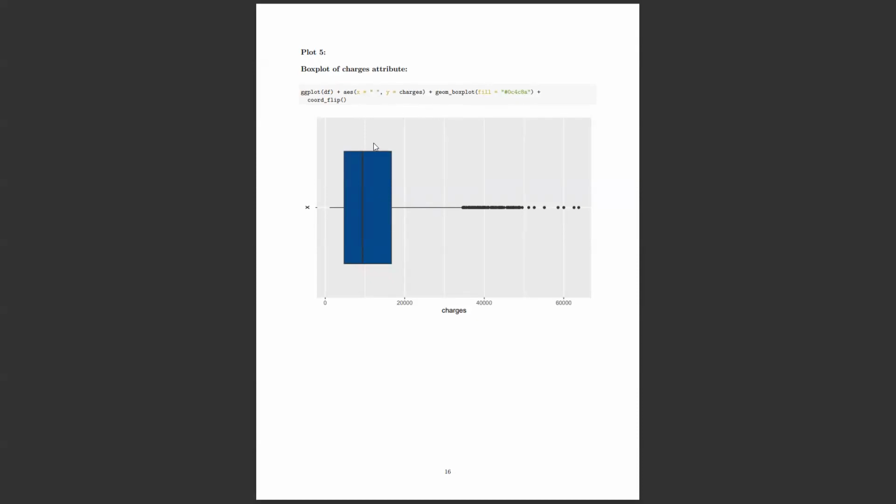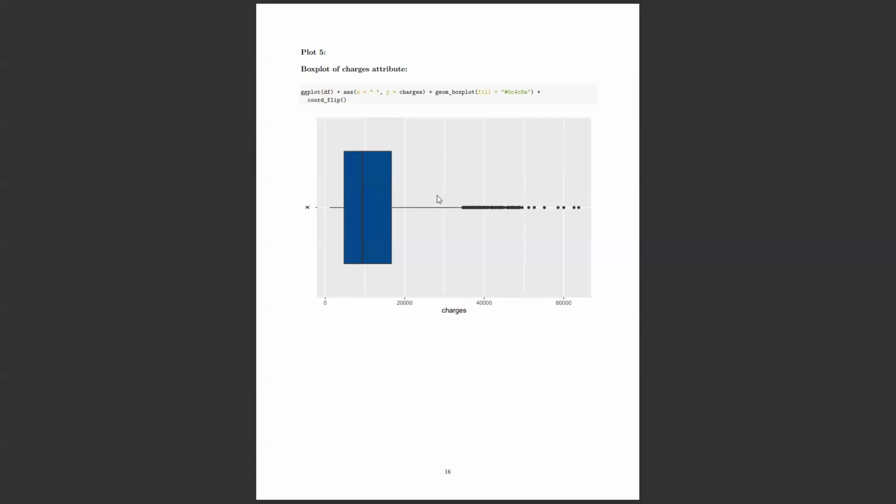From the box plot I have done here, there are 1, 2, 3, 4, 5, 6, 7 people who have medical expenses of more than 50,000, just 7 people out of all 1,300. So they are obviously outliers. We need to take care of outliers, because they can mislead our final output and our interpretation of the results.